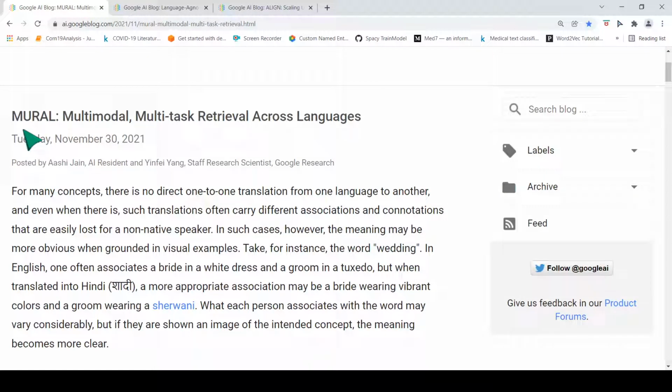In today's video, we'll look at an interesting technology from Google Research. This is known as MURAL. MURAL stands for Multimodal Multitask Retrieval Across Languages. Okay. What is the key idea over here?